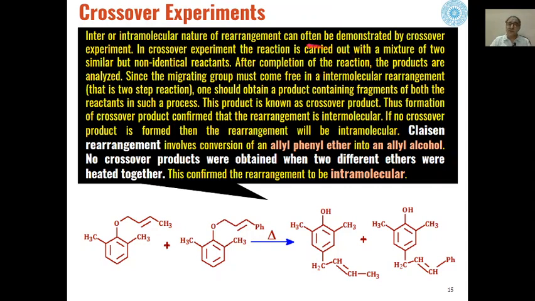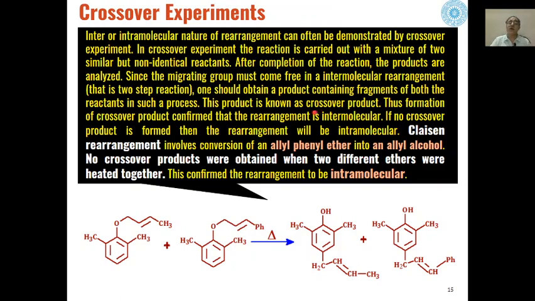Now after the completion of the reaction, the products are analyzed, and if the product formed is a crossover product, that is, the product contains fragments of both the reactants which we have used, these non-identical reactants.